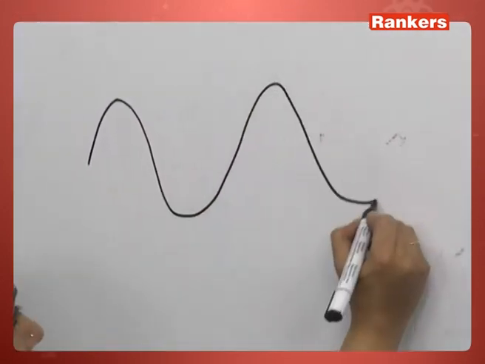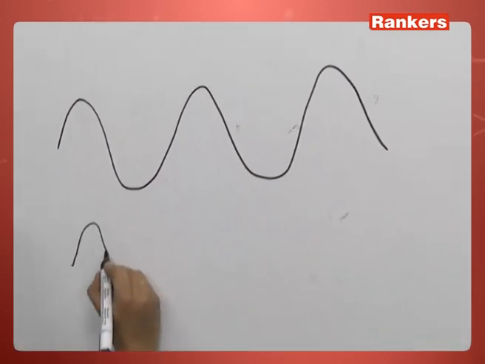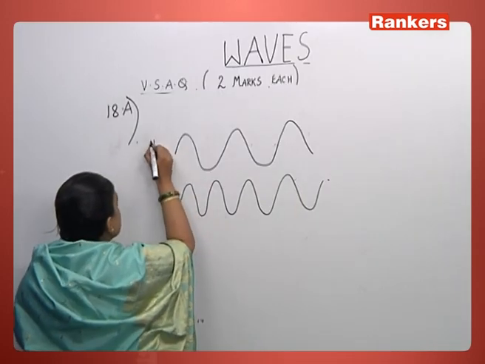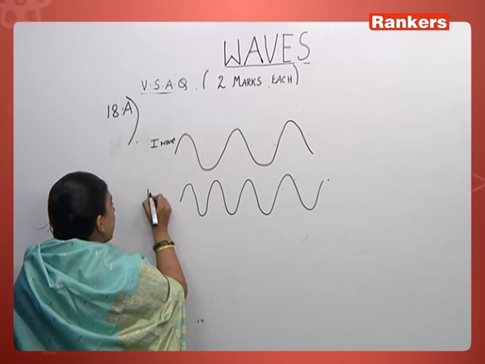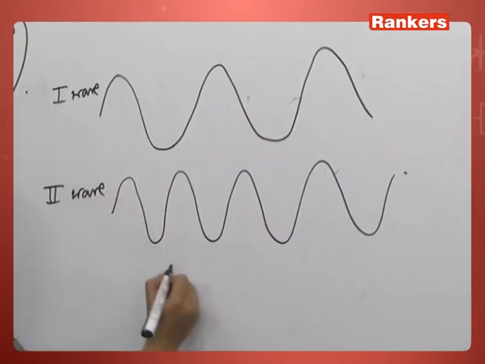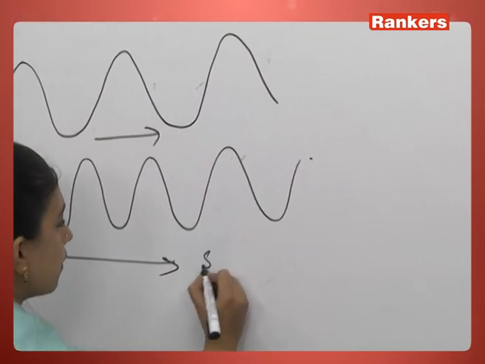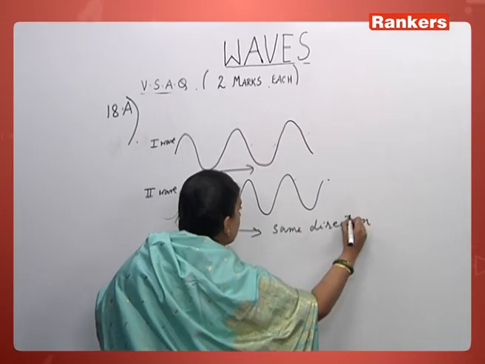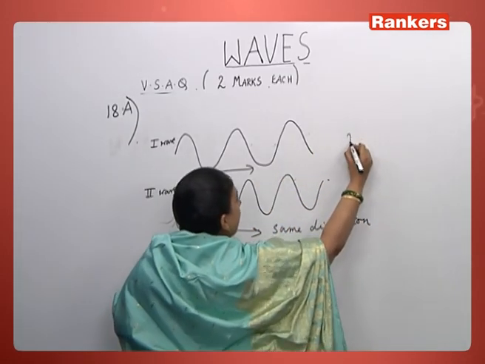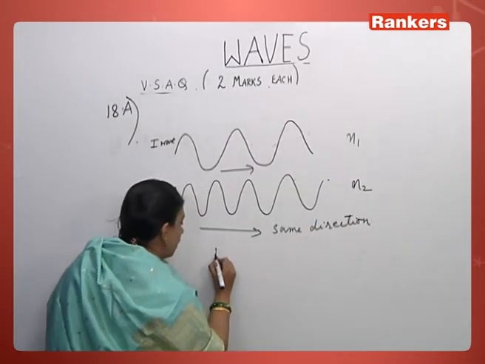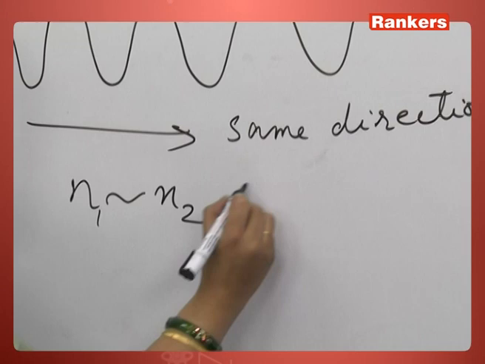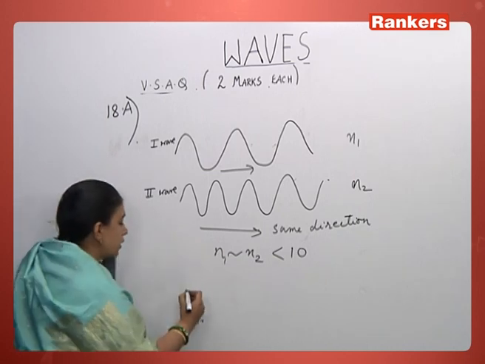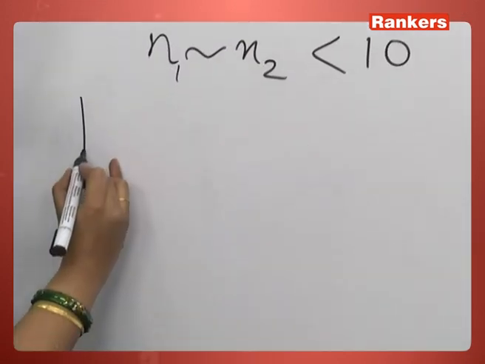So let us take one wave and another wave of slightly different frequency. It should not be more than 10. So this is the first wave, this is the second wave. They are moving in the same direction. Suppose this is N1, this is N2. The difference between N1 and N2 should be less than 10, meaning there should be a small difference but not more than 10. Then you see the resultant wave.